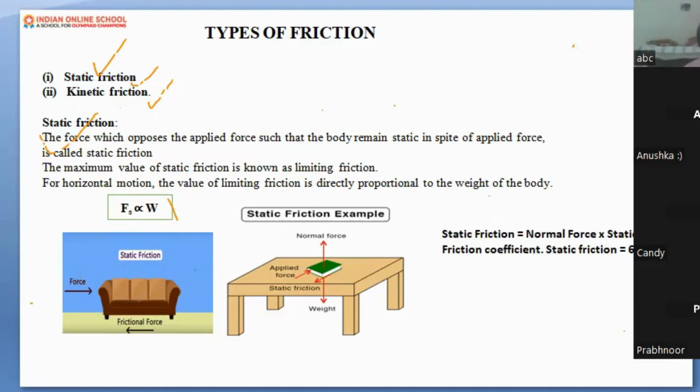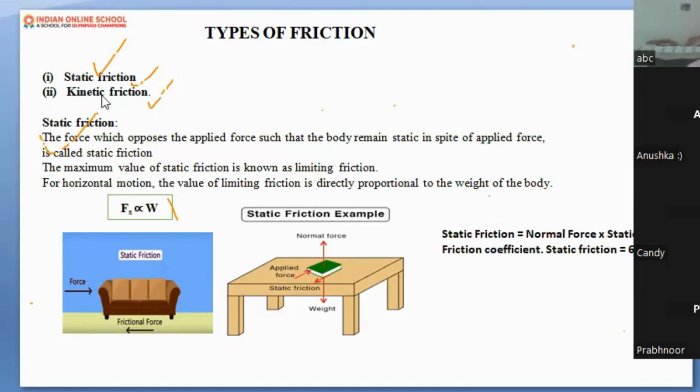Okay, so here we understood the first type of friction, that is static friction. The force which opposes the applied force such that the body remains static in spite of the applied force. And please do remember, if I try a lot to move this couch, I am not able to move it because it is very heavy. So the static force applied by the ground on this couch is too much as compared to the force I offered. That is called static friction.